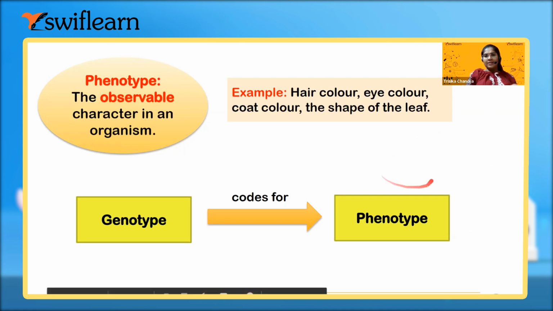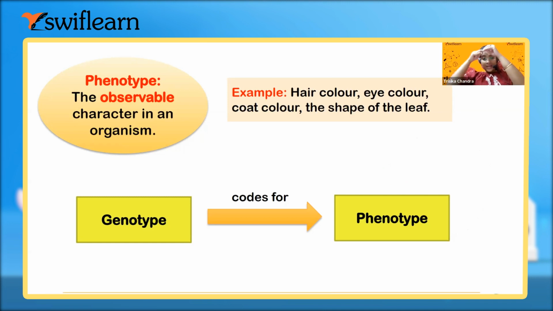Like hair color: if it is black, you don't know what type of gene is present in the black hair. It may be that one gene is black and another one is brown, but only black is dominating. So the black hair color is seen from outside. Same for the coat color of any animal, shape of the leaf, eye color, anything that is observable from outside.